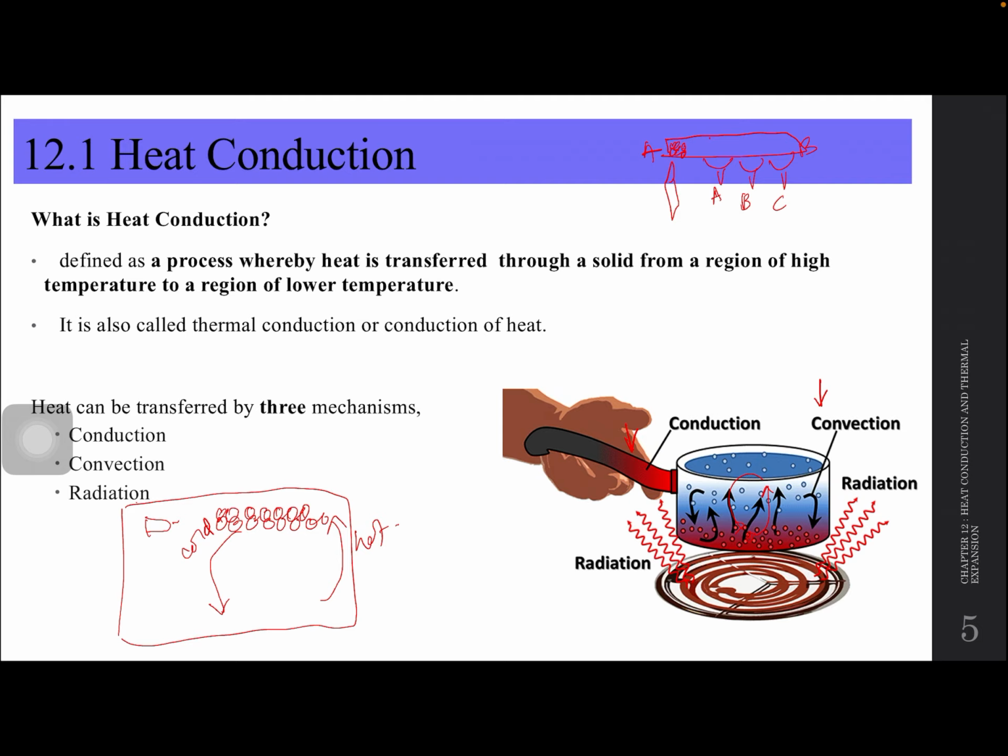Okay. So kalau radiation ni, radiation boleh guna dalam vacuum, dekat udara biasa pun boleh juga. Okay, that is radiation lah. So kita ada three types, but now we're going to focus on heat conduction.